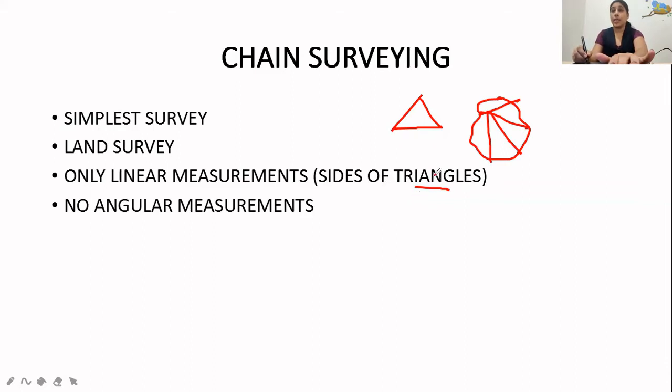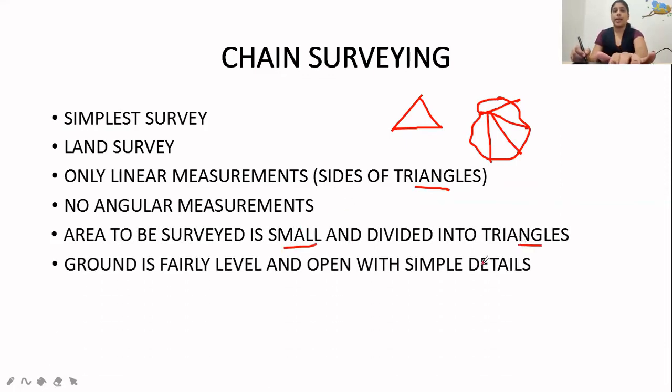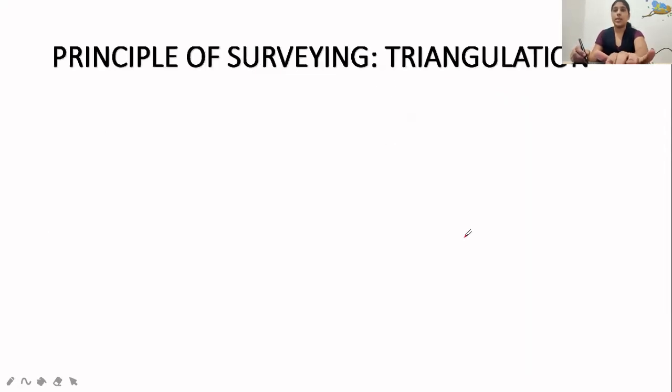It is a very easy figure to analyze, and no angular measurements are needed. The area to be surveyed is small and divided into triangles. Ground should be fairly level and open, with simple details. Most important point, it is asked in several MCQ questions. Next, when a plan is required on a large scale, at that time also chain surveying is applicable.